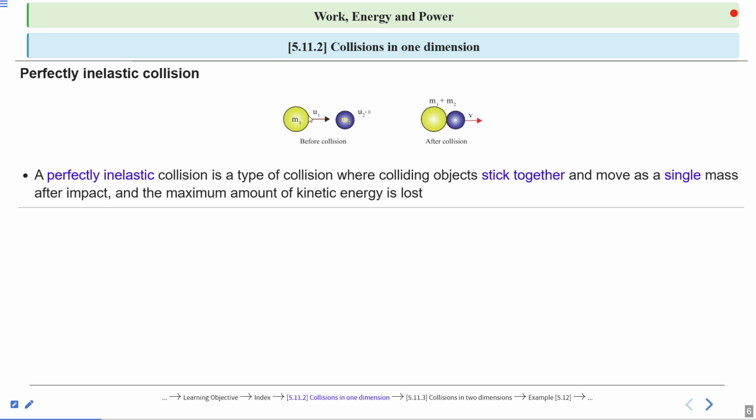When m1 collides with m2, they stick together and move as a single mass, m1 plus m2 is equal to m. They move as a single mass after impact, and the maximum amount of kinetic energy is lost. After collision, objects stick together and move as a single mass with the same velocity v.